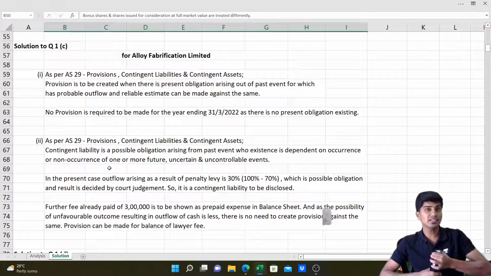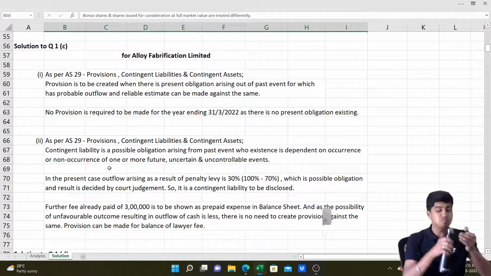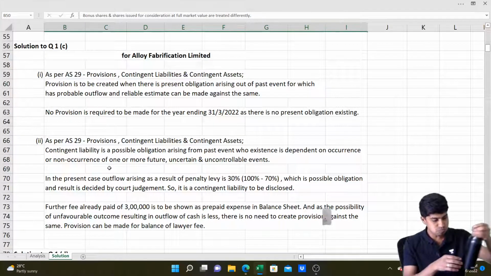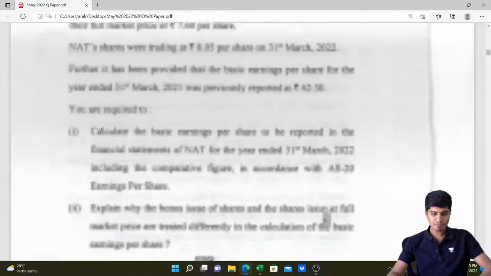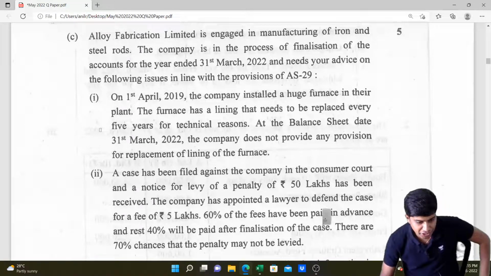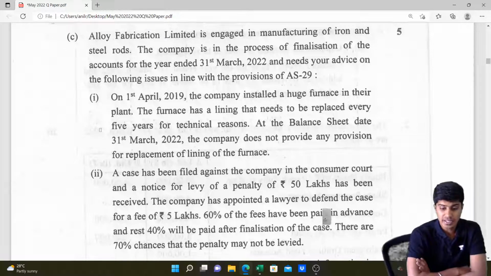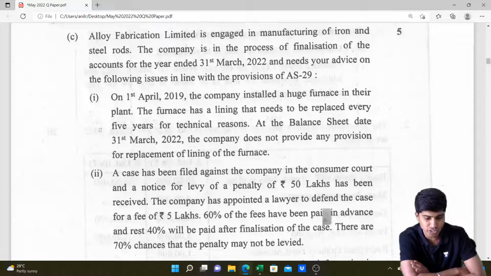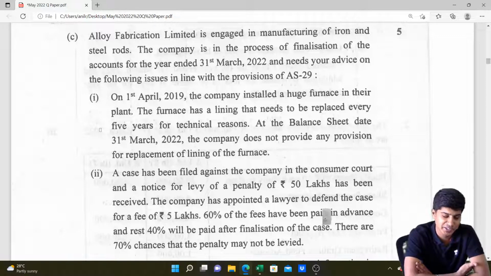Shall we now go to 1C? Yes, let's go to question number 1C. Here we go. Question number 1C on your screen now. Alloy Fabrication Limited is engaged in manufacturing of iron and steel rods. The company is in process of finalization of its accounts for the year ended 31st of March 2022 and needs your advice on following issues in line with AS 29. So this is basically on provisions, contingent liabilities and contingencies.